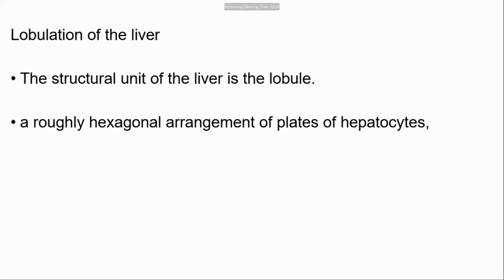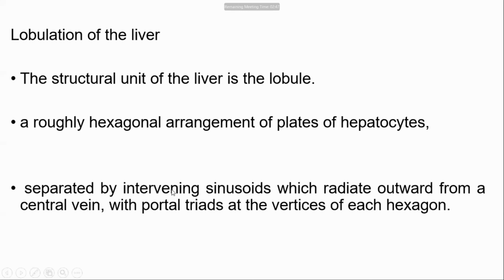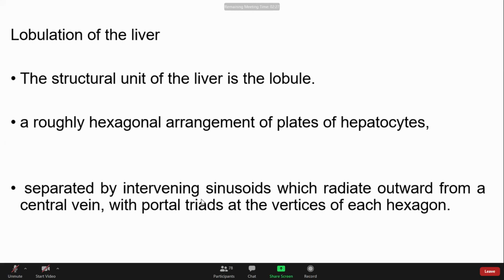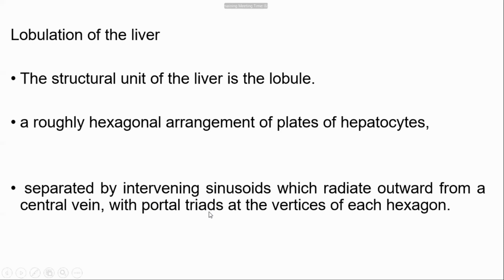The lobule is roughly hexagonal, separated by intervening sinusoids which radiate outward from a central vein, with a portal triad at the apex of each hexagon. The portal triad consists of portal vein, hepatic artery, and bile duct.